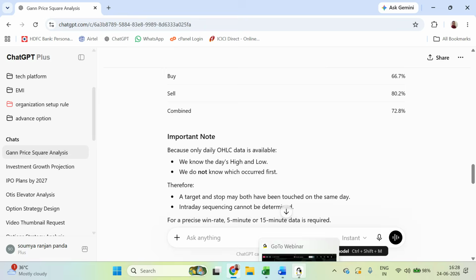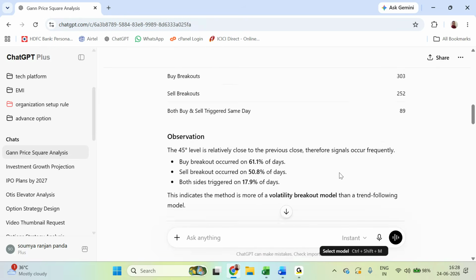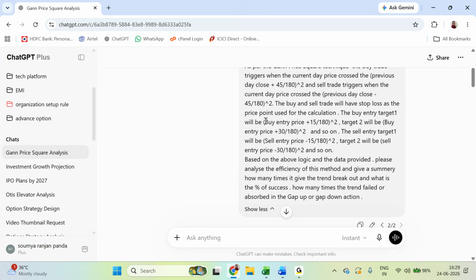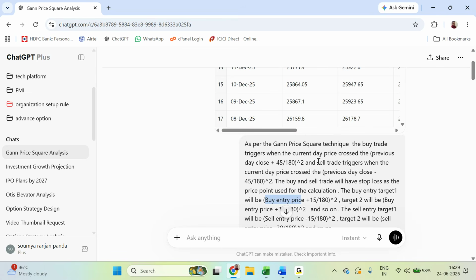Here what we are using in that logic is very important. What I told is that wherever you are buying, the previous day close you calculate from will be your stop loss. So I am not using the trend change. The sell entry level would be the stop loss of the buy entry level, and the buy entry level the stop loss of the sell entry level. That is the actual Gann's price square technique logic, but deliberately I have told it to take this entry level as your stop loss.